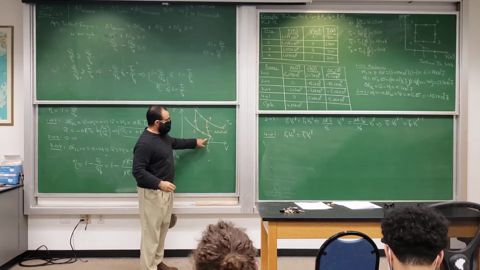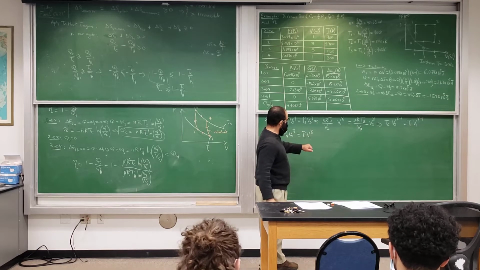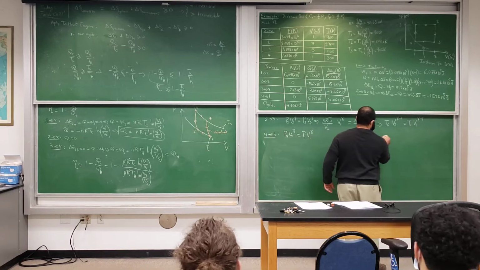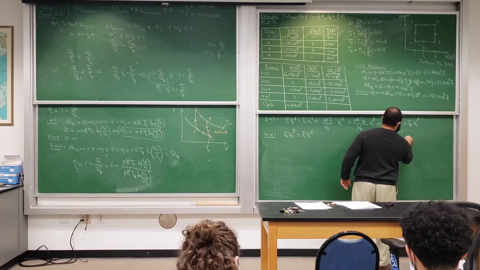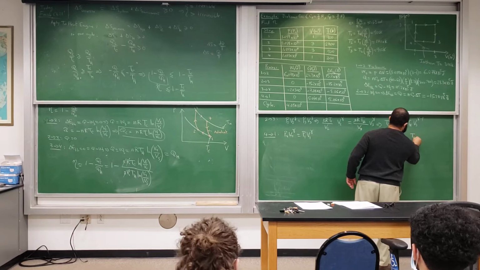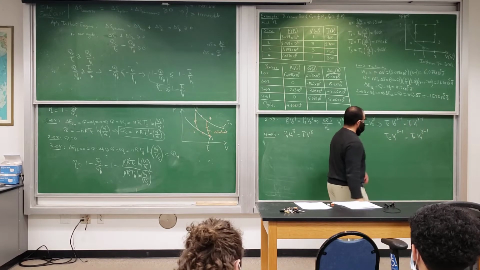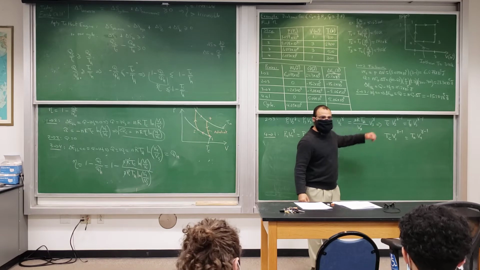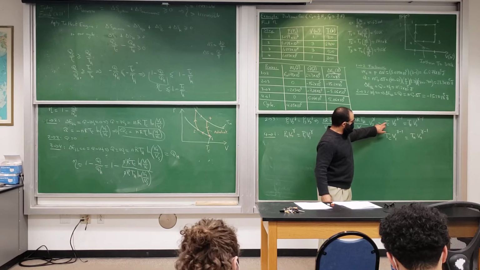They're adiabatic. So doing this with nR, TC, and so on, you will end up with this: TC V1 to the gamma minus 1 equals TH V4 to the gamma minus 1. Now you can divide the two equations by each other and see what you get. So let's divide this equation by this.